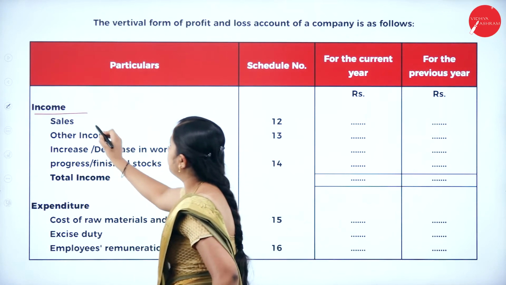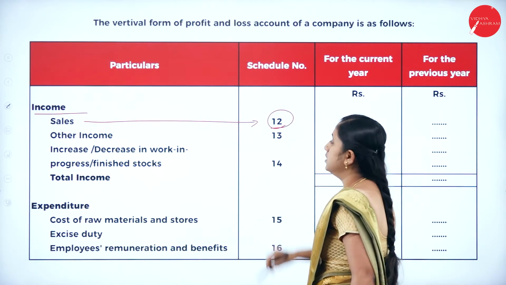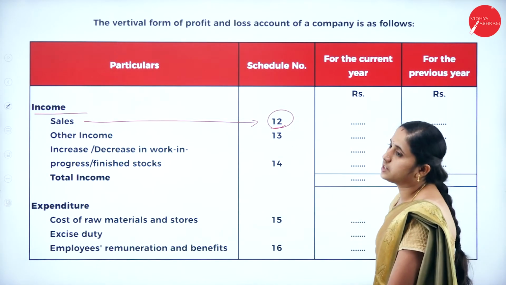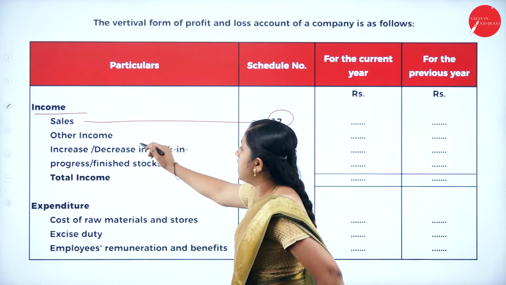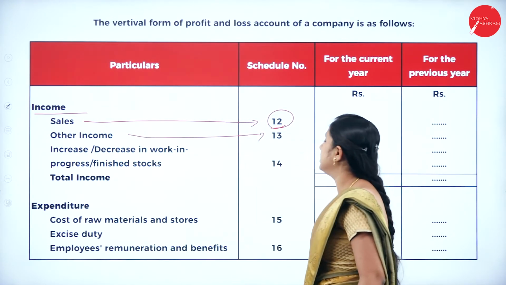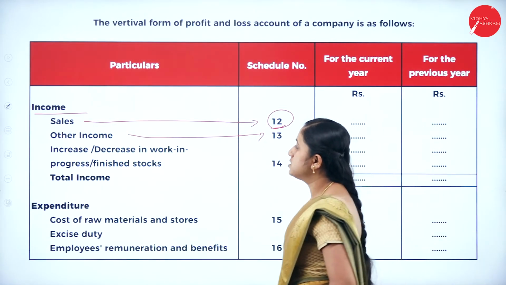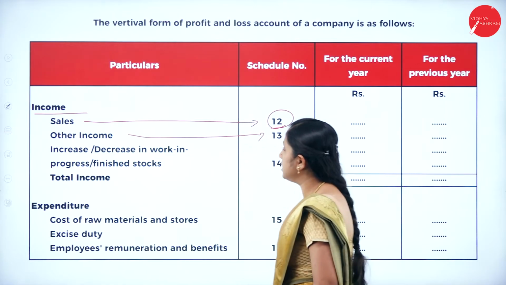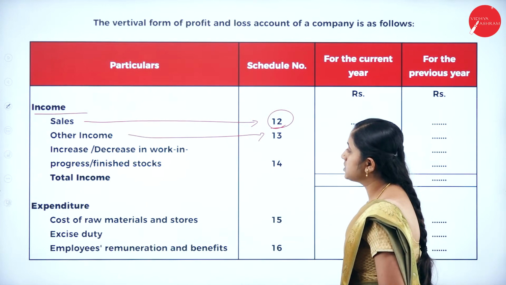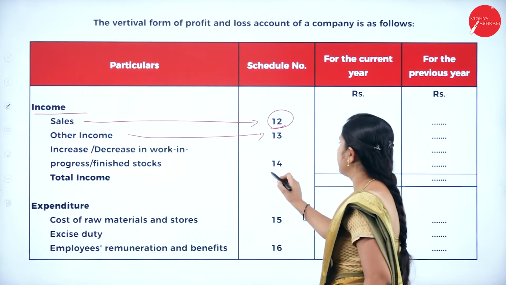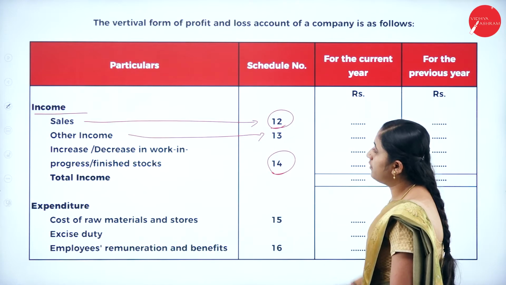Source of income, first one, sales, schedule 12. Sales includes sales return and any other sales information. Next, other income. For other income, prepare schedule 13. And next, increase or decrease in work in progress. To know the increase or decrease in work in progress, schedule 14. This is the source of income.